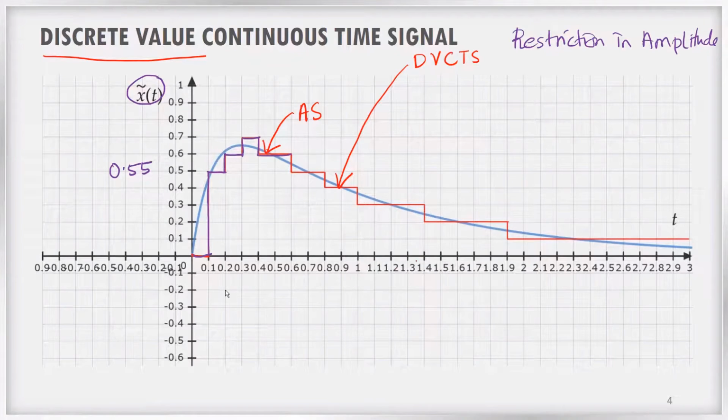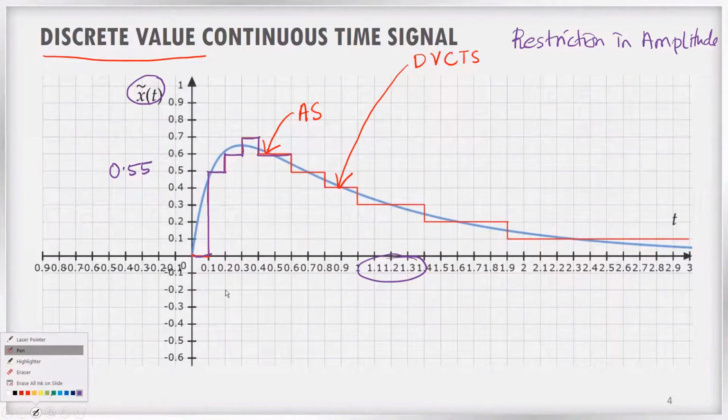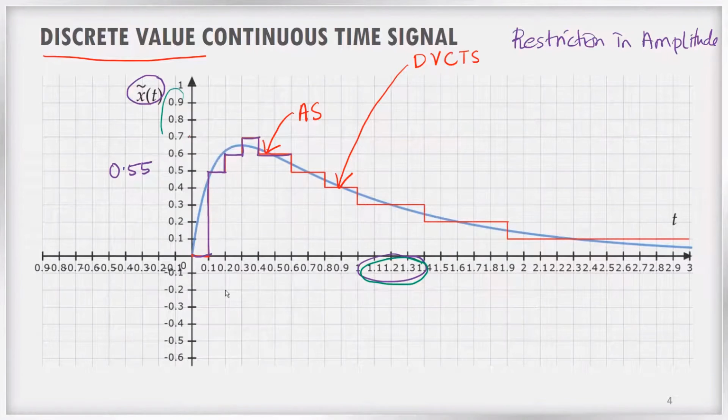But still the time is continuous. You have to note this point very carefully: the time is still continuous, and the only restriction is in the amplitude axis, the y-axis. It is specified in the continuum of the time axis, but it can take only certain amplitude values in the y-axis. Such signals are known as discrete value continuous time signals.